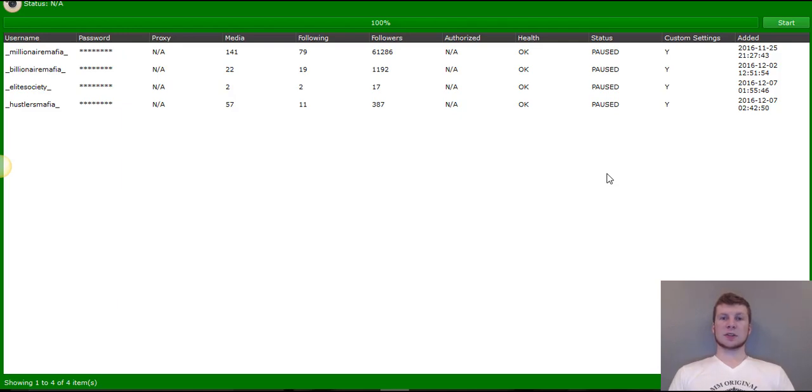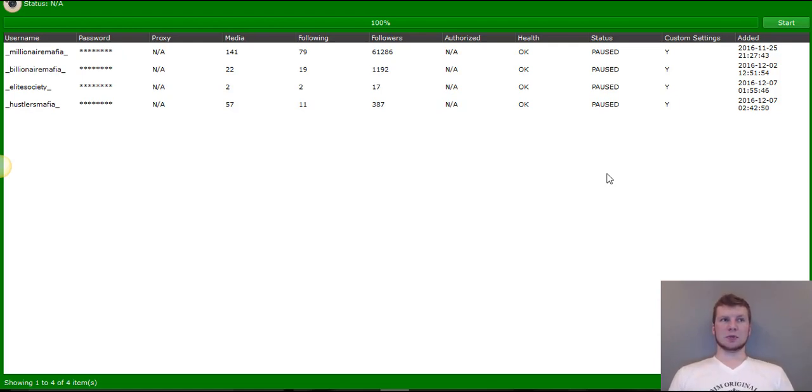Now those comments are going to be set up on a spin tax, which means it'll rotate through from comment A to B to C to D, A, B, C, D, and so on. So I suggest you put enough in there to rotate through, with only putting through the same comments maybe at the most 10 times a day. That way you don't get blocked by Instagram from commenting the same thing over and over. So it keeps you in a safe zone.